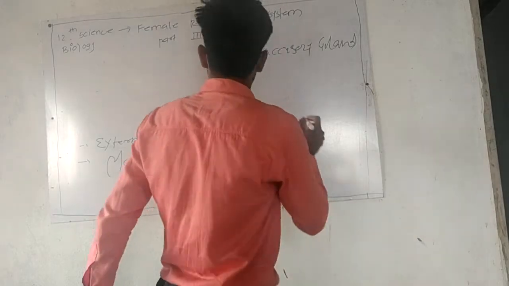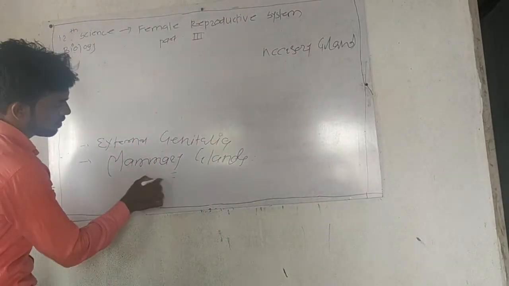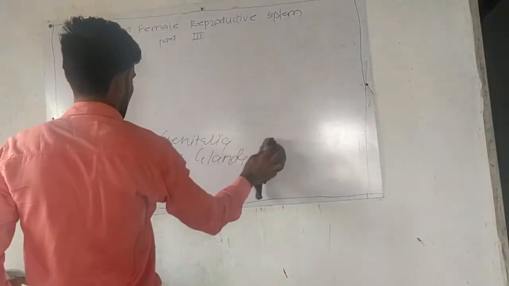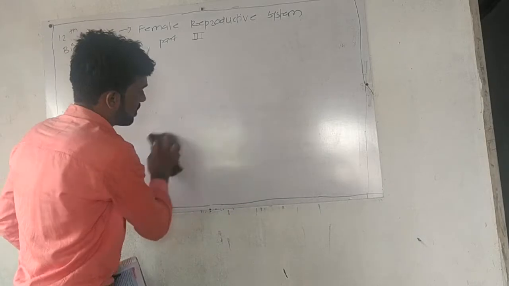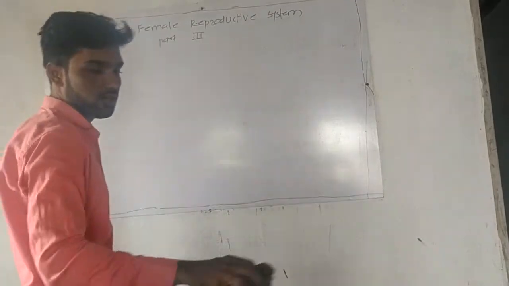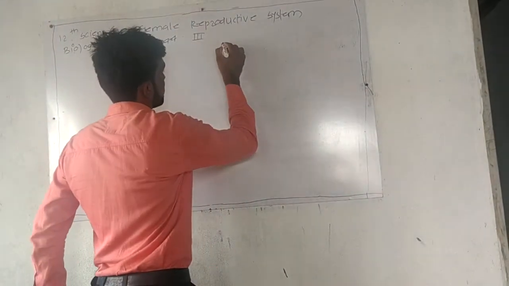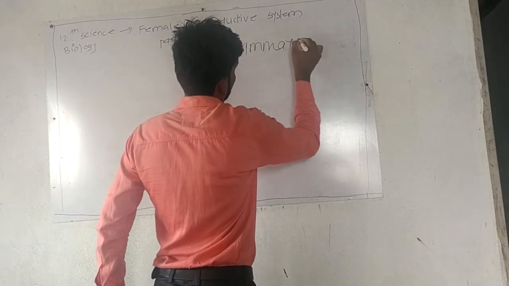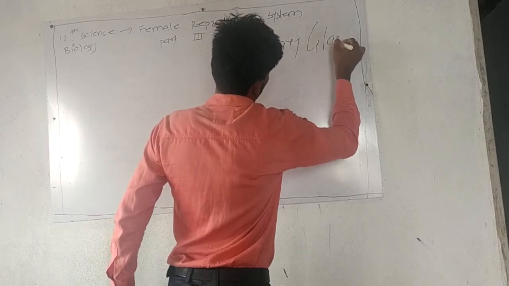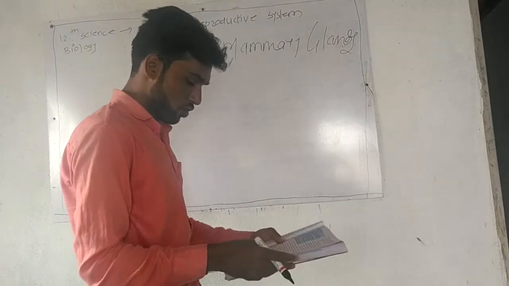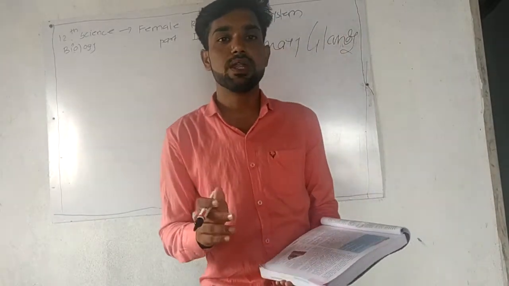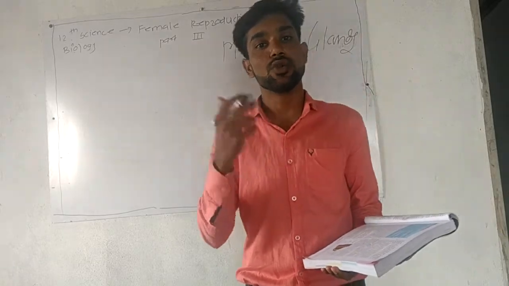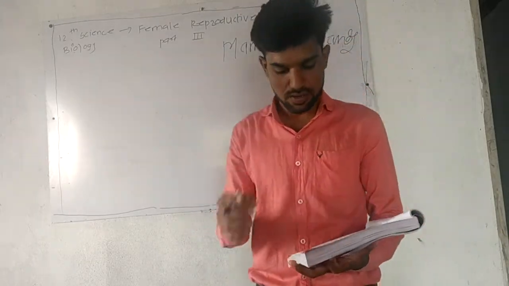So the important one is your mammary glands. This is your mammary glands. The mammary glands are accessory organs of the female reproductive system, which produce and release milk after pregnancy.